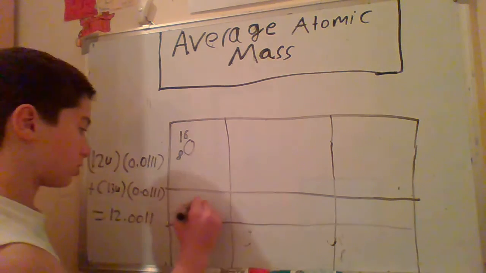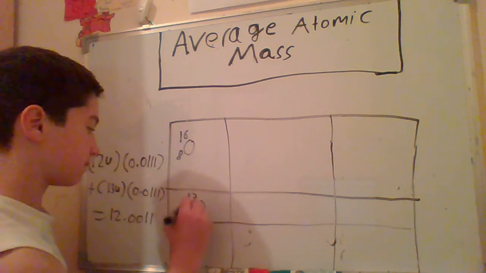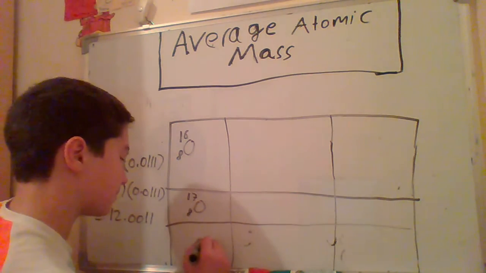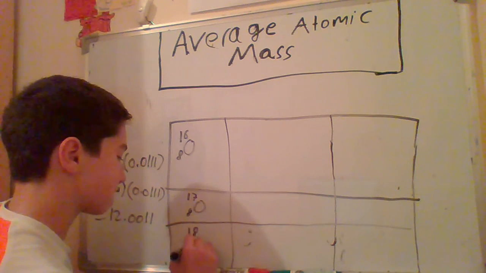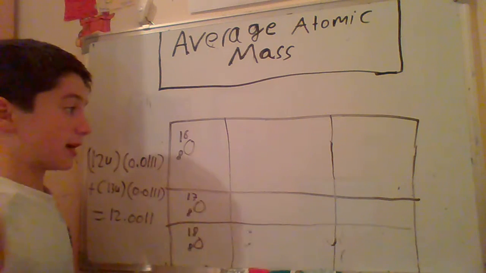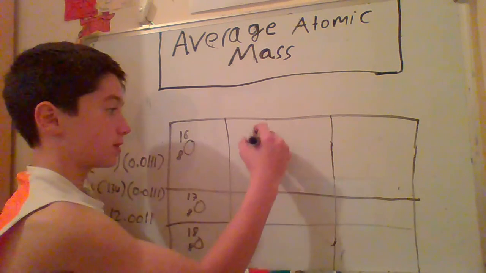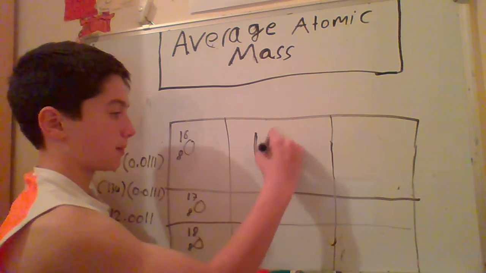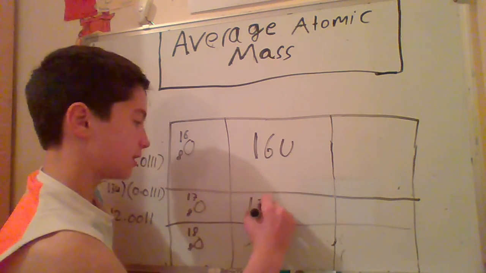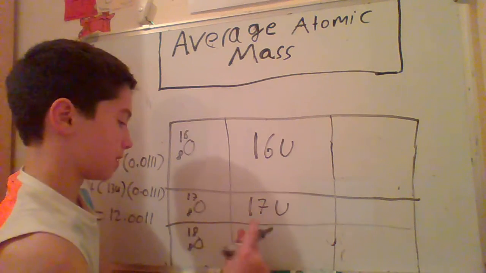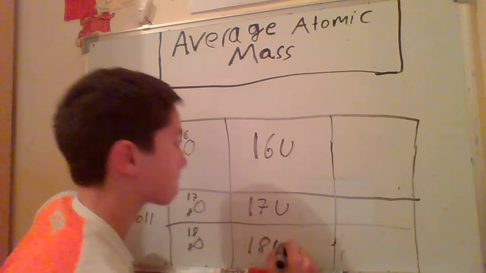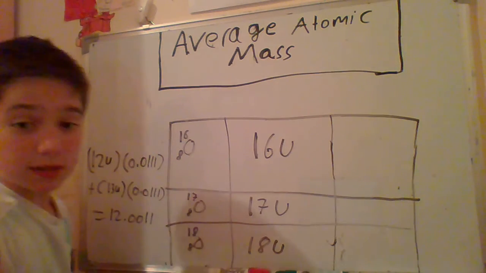I'm going to use oxygen 17. And the last one is going to be oxygen 18. Now let us write the atomic mass of oxygen 16, which is 16U. Here, 17U. Here we have the last one, 18U.